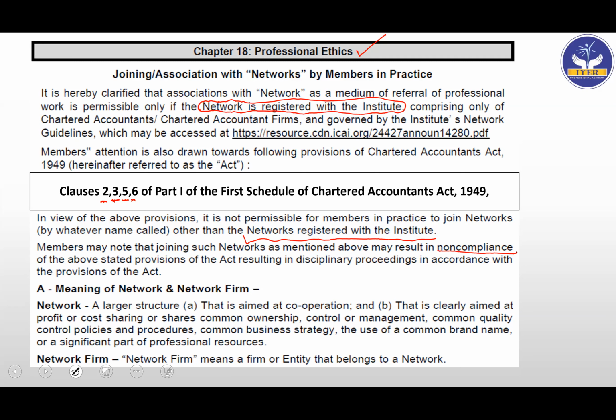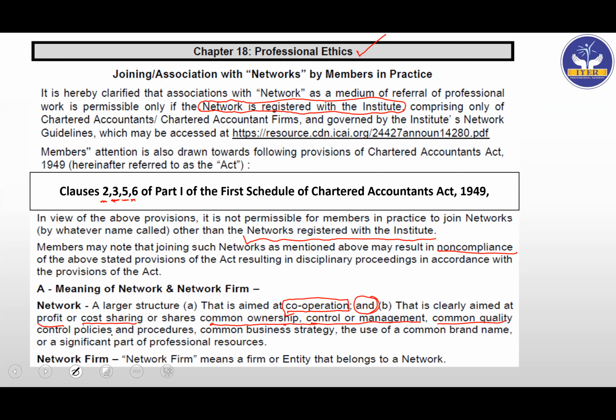So after that, you have the meaning of the word network and network firms. They have said a larger structure that is aimed at cooperation and that is clearly aimed at profit or cost sharing, or shares common ownership, control or management, common quality control policies and procedures, common business strategy, the use of a common brand name, or a significant part of professional resources. So now what they have said is there should be cooperation between the firms which are part of the network, and one of these areas is cost sharing, profit or cost sharing, or common ownership, control or management. This is together.